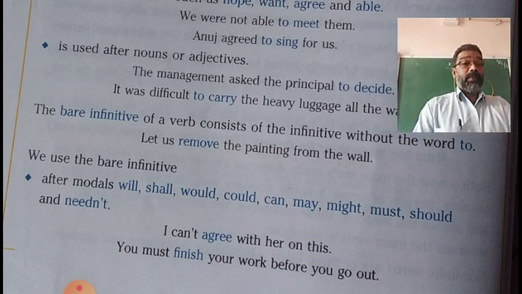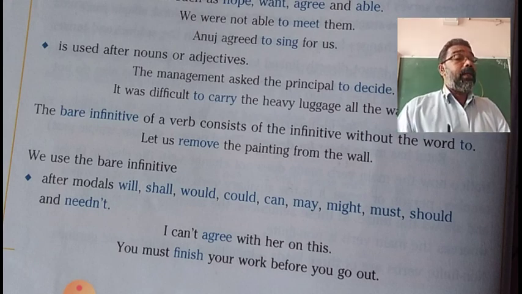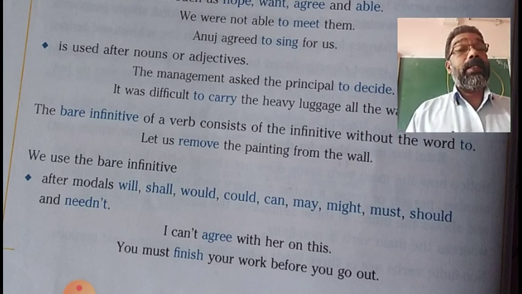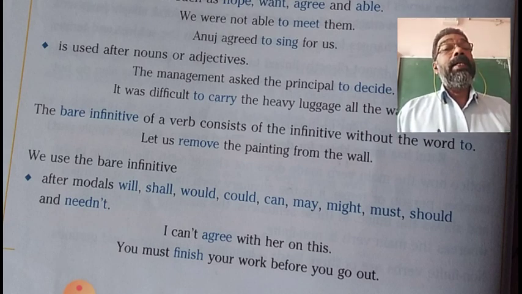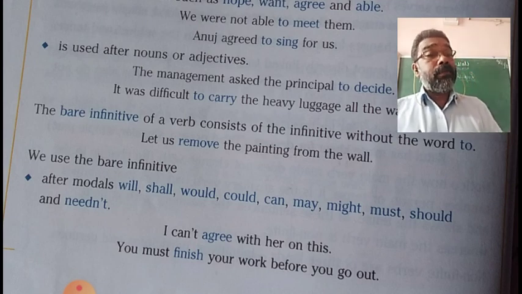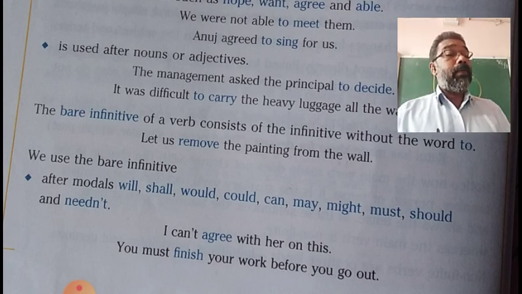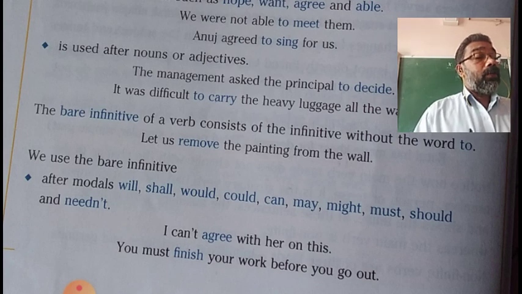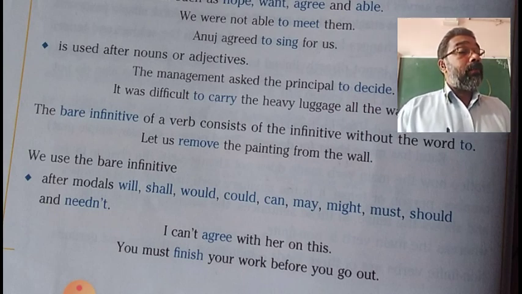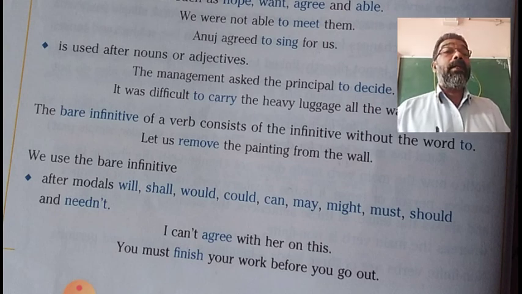After these verbs, we use bare infinitive. I saw him. Saw here is the second form of the verb see. After these four verbs, only bare infinitive is used. So, I saw him read the book.